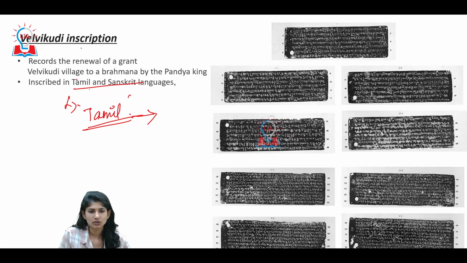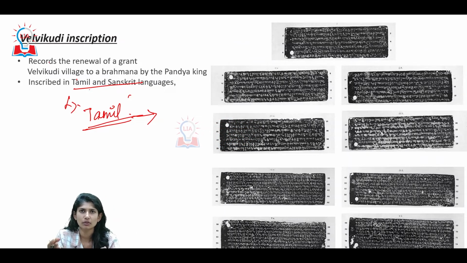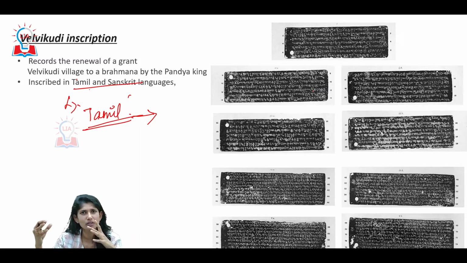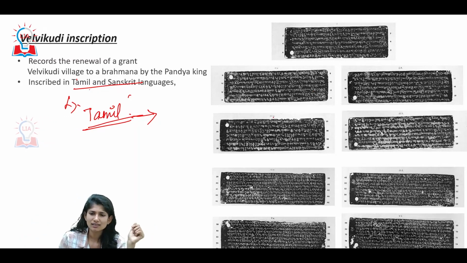Alright, so this Velvikudi inscription is nothing but a copper inscription, a record. I'll tell you why this inscription is something we're talking about. Inscriptions, for example, if you have visited some old temples, you would have seen some writings in some language which you cannot make out, or maybe there would be some particular words or letters you could make out, right? But after that it's not legible.